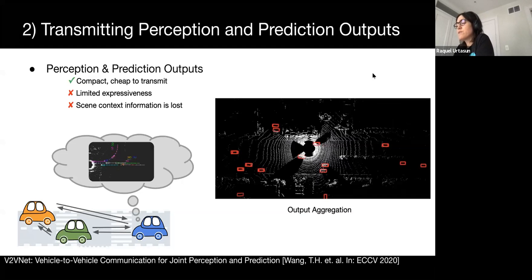Our second option is to transmit the outputs of perception and prediction. The main advantage is that messages will be very compact, as describing bounding boxes and trajectories requires few parameters compared to raw inputs. However, only transmitting output discards scene context and actor properties other than position and velocity that may be very useful for PnP reasoning.